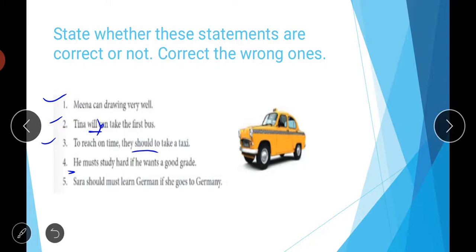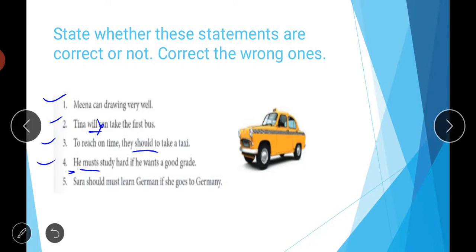In the case of primary auxiliaries, there is no doubt that we do these kinds of things with a singular subject, but there is no need to do such things with the modals. You can't put s or es with modals, so you will simply use the main form of the modals. So what is wrong here? You can't write musts, you will drop this s and then it will be the correct form. He must study hard if he wants a good grade. So this is about your fourth.